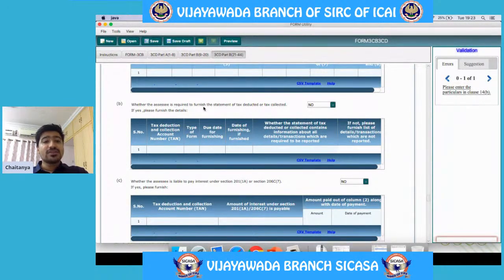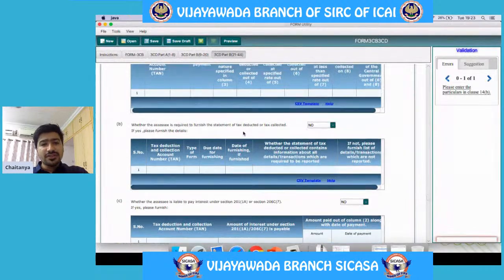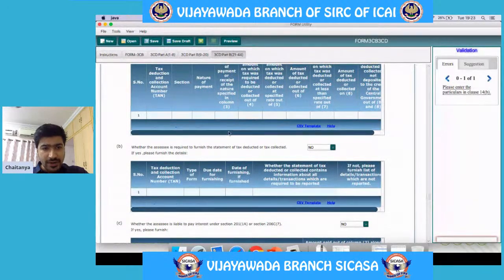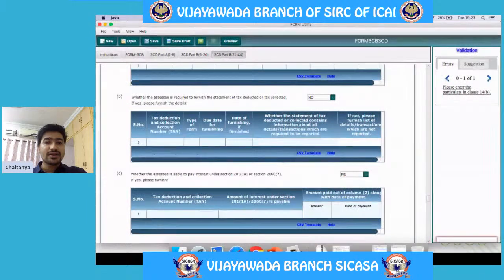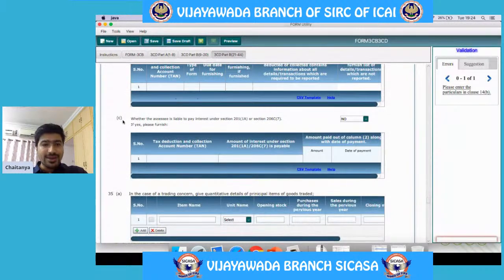Whether the assessee is required to furnish a statement of tax deducted or collected. If there are any deductions made, then the assessee is mandatorily required to furnish the statement of tax deducted or collected, which is nothing but our 26Q and 24Q forms. So those details are required to be entered here. And if there is any non-deduction, late deduction or short deduction, then the respective interests applicable are required to be mentioned here.